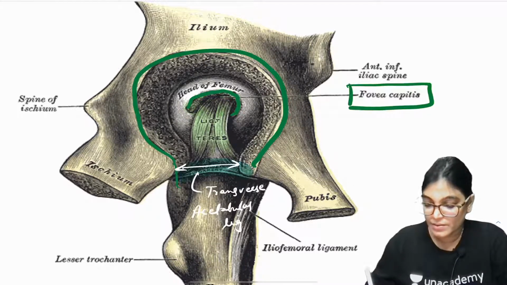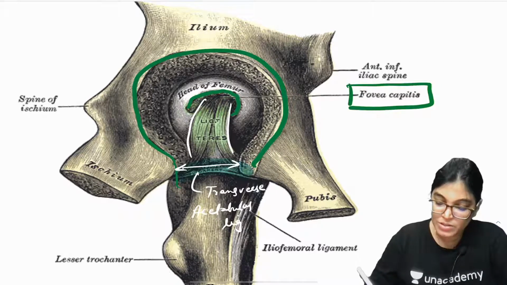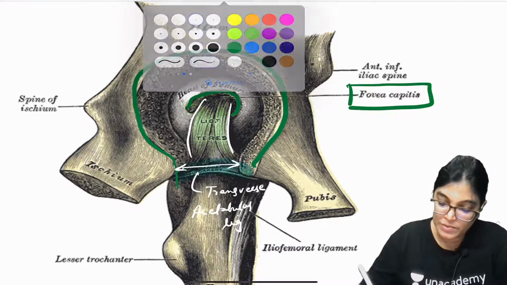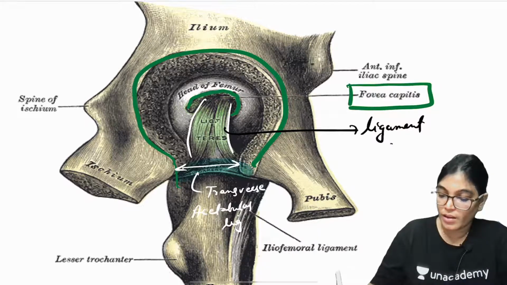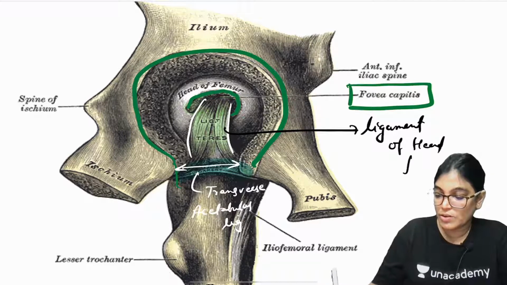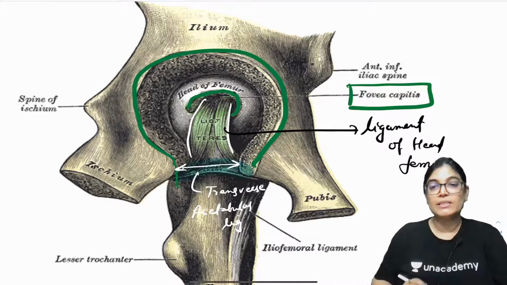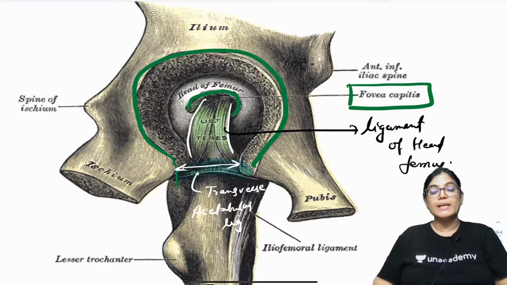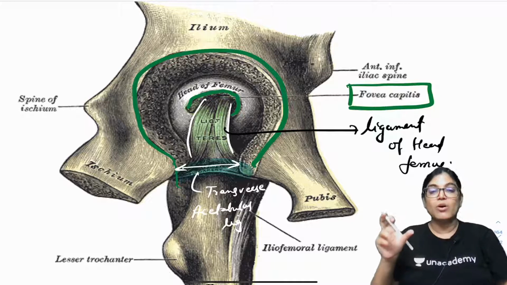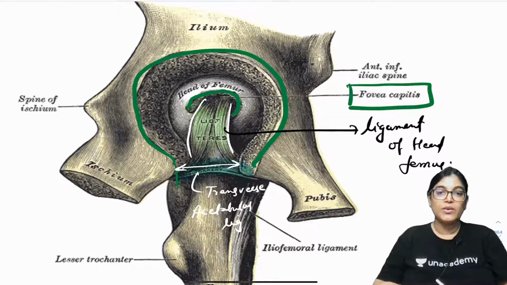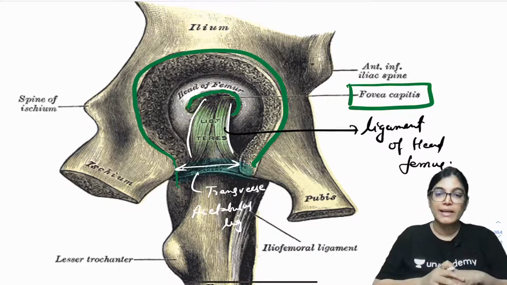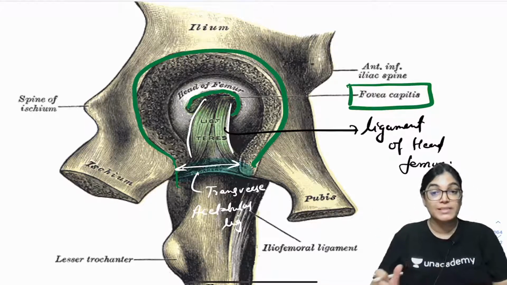The acetabular notch is bridged by the transverse acetabular ligament, and the whole acetabular cavity is deepened by the attachment of the acetabular labrum.